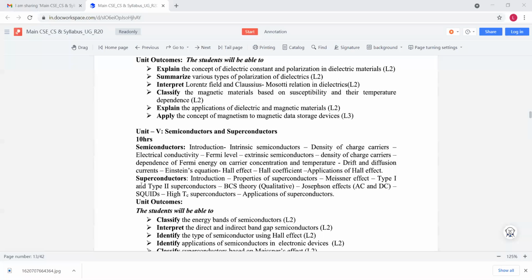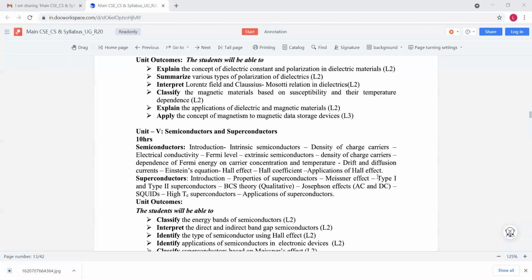And finally the last chapter is superconductors. Superconductors are nothing but insulators, but at certain temperature they behave as superconductors. So here we discuss the properties of superconductors and Meissner effect.